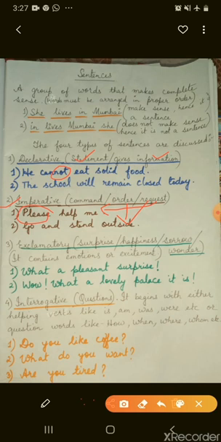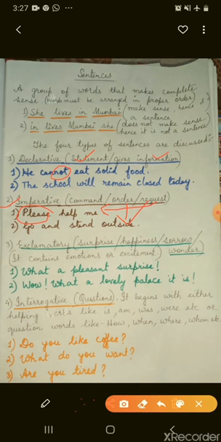Suppose you have seen somebody coming to your home without any information. After seeing them, what will you say? What a pleasant surprise. Second one, wow, what a lovely palace it is. Both the sentences are examples of exclamatory sentences.